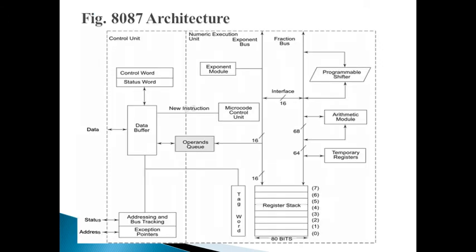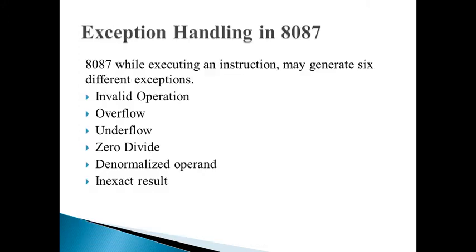And we are studying the control word and status word registers. Details regarding each component we had not studied. So right now we are learning about these status word and control word registers. Before starting with these registers, I would like to cover a point here, exception handling in 8087.